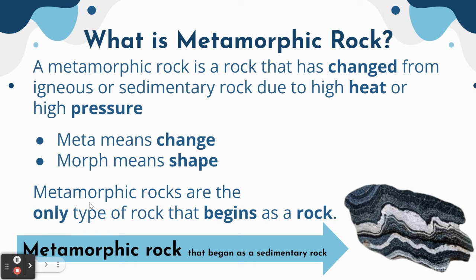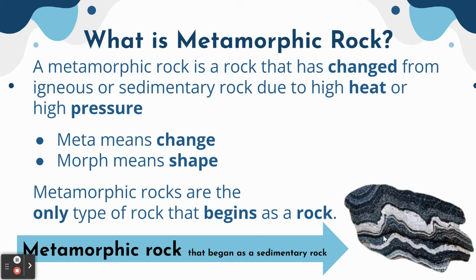And metamorphic rock are the only type of rock that begins as a rock. So sedimentary rock, right, starts as sediment. And then igneous rock starts as magma or lava. So metamorphic rock is the only one that actually starts as a rock and then changes shape due to high pressure or high heat or both of those.